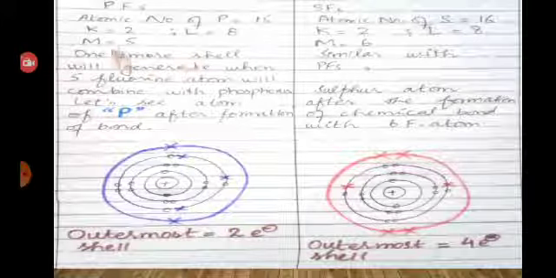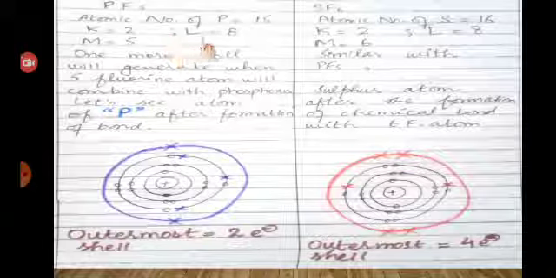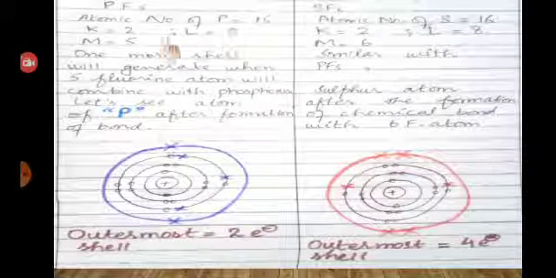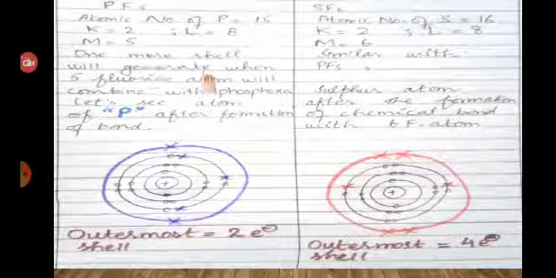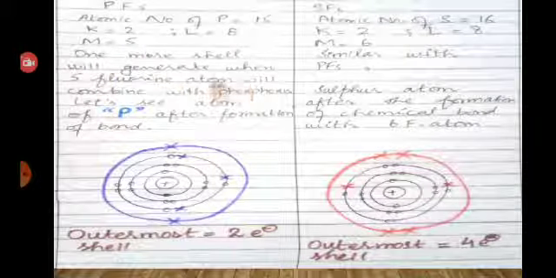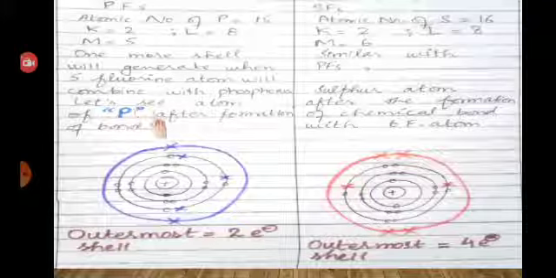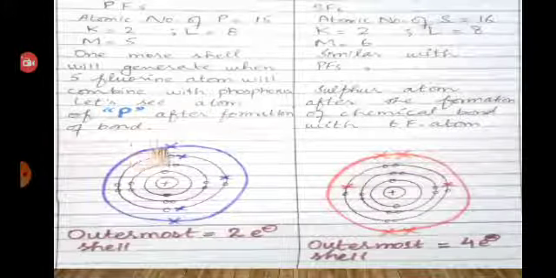Let's see. Atomic number of phosphorus is 15. K shell has 2 electrons, L shell has 8 electrons, and the remaining 5 electrons will occupy the M shell. One more shell will be generated when 5 fluorine atoms combine with the phosphorus atom. Let's see the atom of phosphorus after the formation of bond.